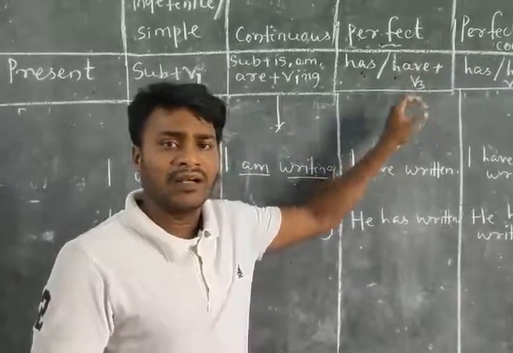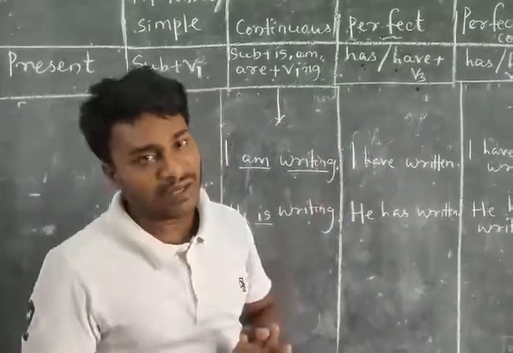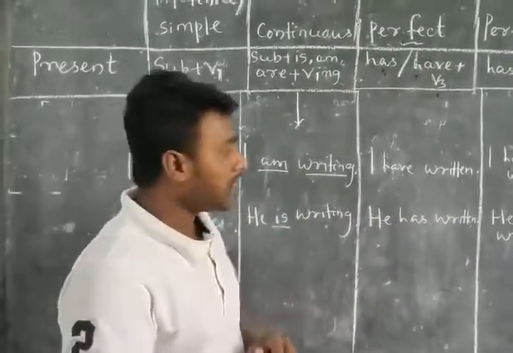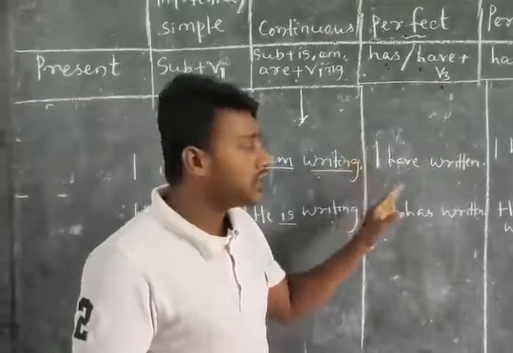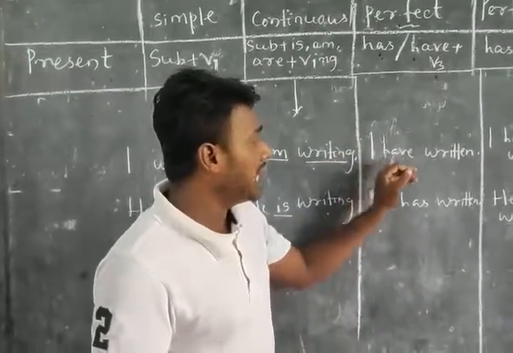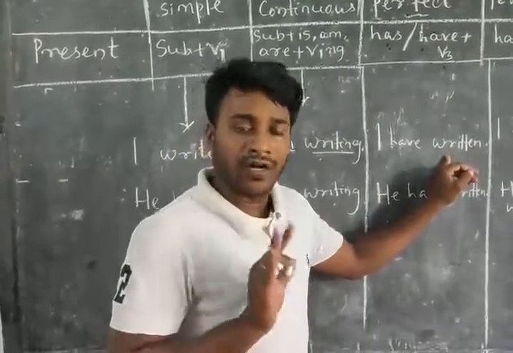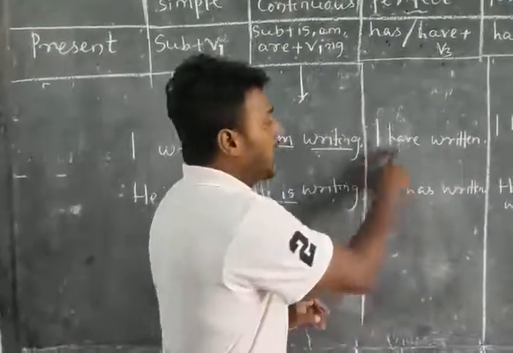Third form means past participle, as you understood in the table of your verb. You can see in the example also. Here I is your subject, have is your helping verb, and written is the third form of your verb, right? I have written.